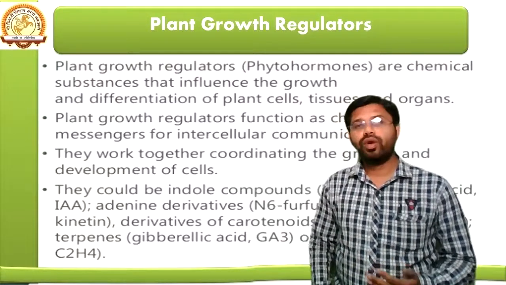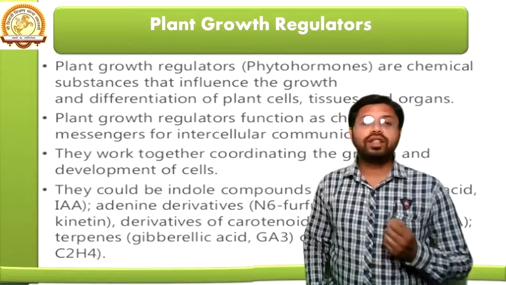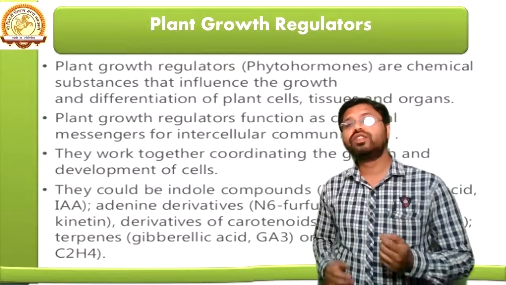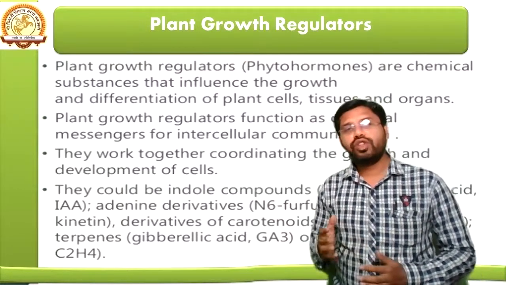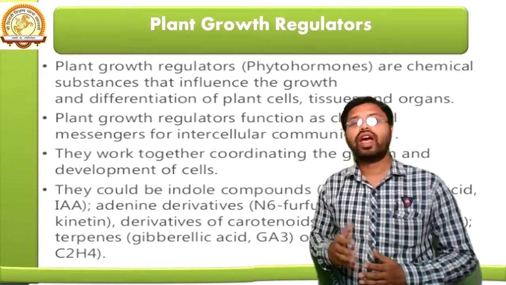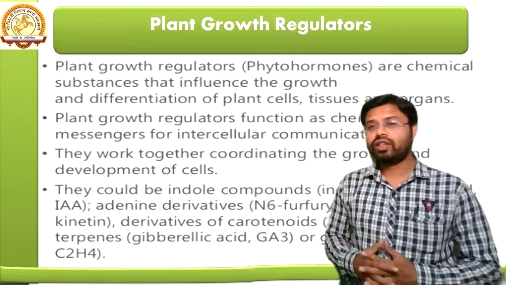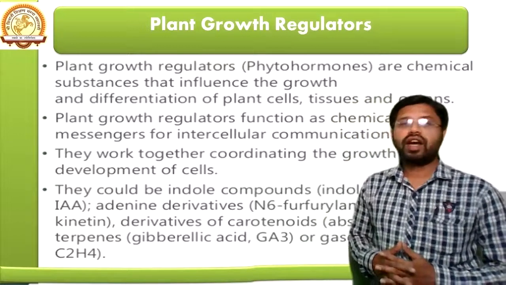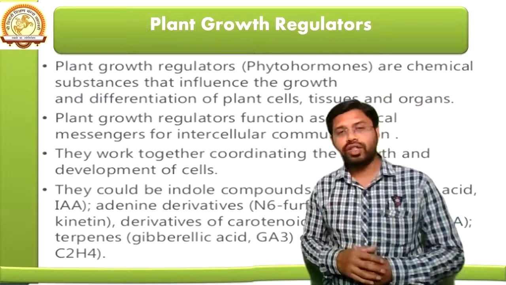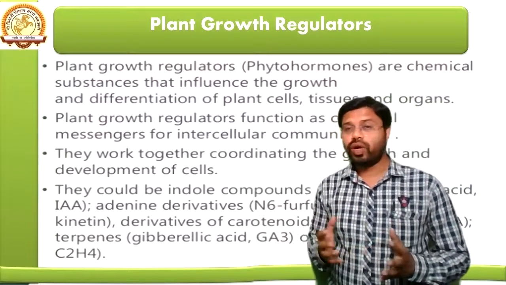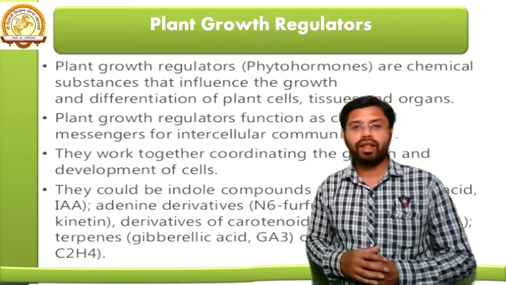The plant growth regulators, also known as phytohormones, are chemical substances that influence the growth and differentiation of plant cells, tissues, and organs. The plant growth regulators function as chemical messengers for intercellular communication. They work together coordinating the growth and development of the cell.